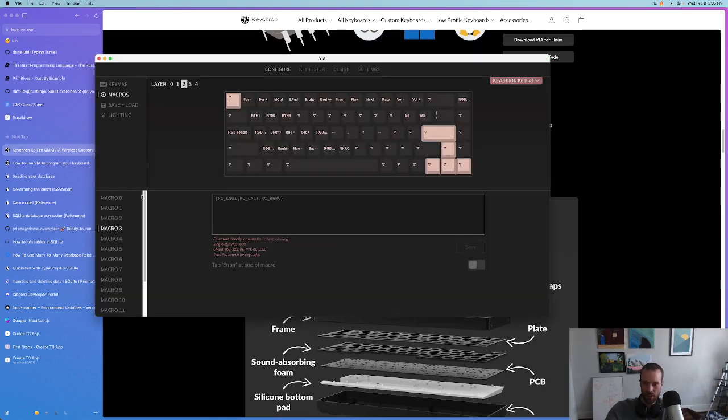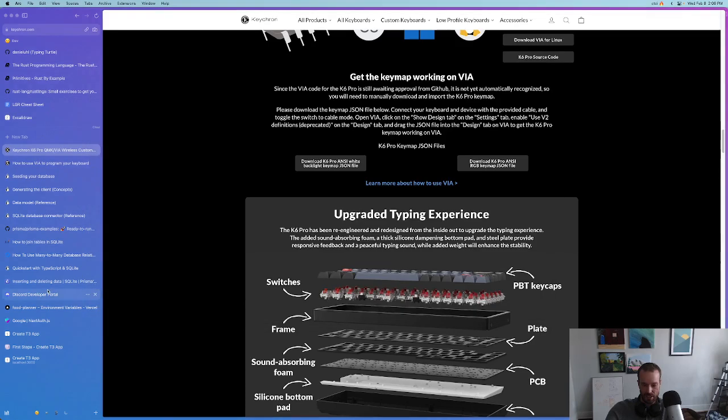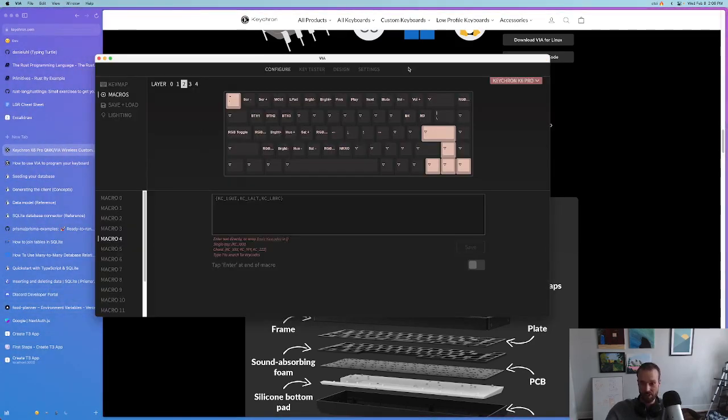So in VIA, again, this is my layer 2 key, so that gets me to layer 2, and then I did a macro that does Command Alt bracket. And then macro 4 is Command Alt other bracket. So now I just hold this key and I can boom, boom, boom, switch between my spaces. Really nice, really easy. I still don't know what I'm gonna put on these 3 keys. I want something cool on these 3.